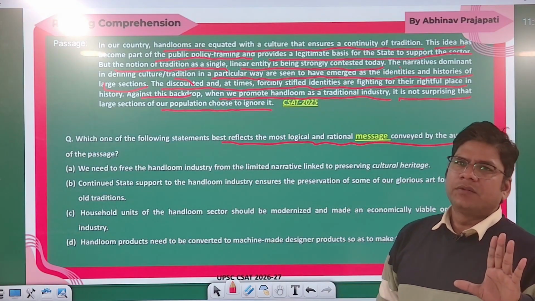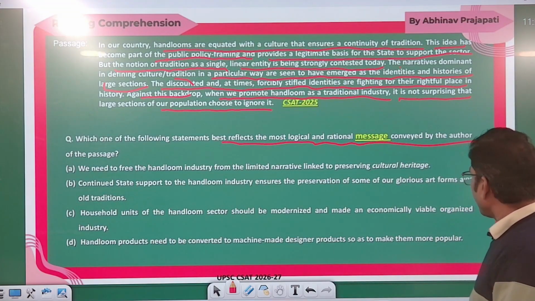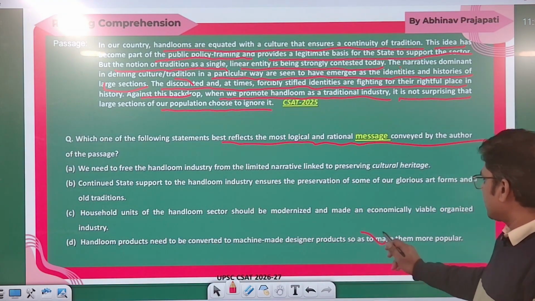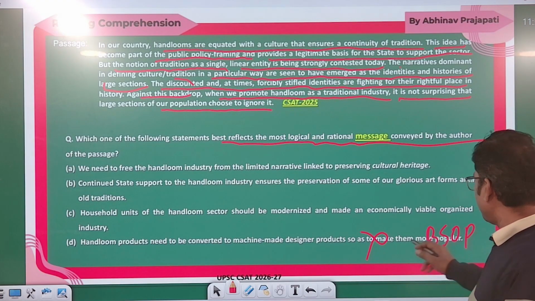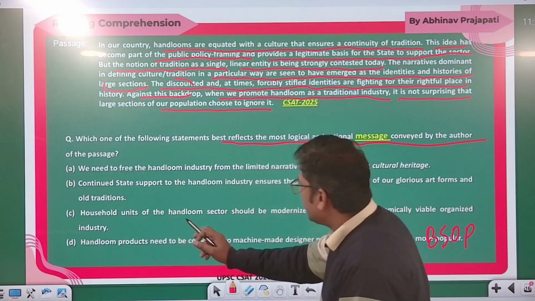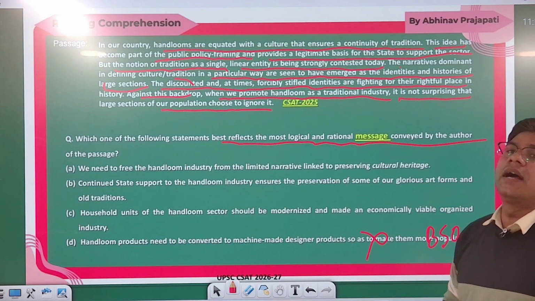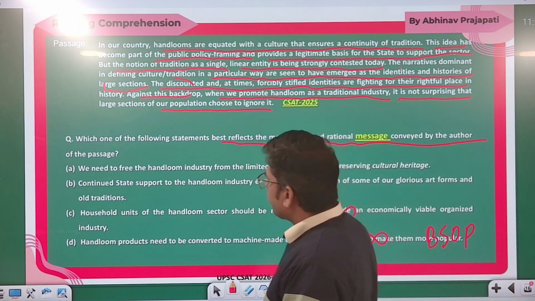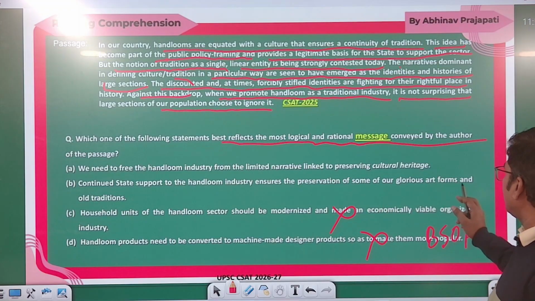So first you have to use the elimination method. If you see, handloom products need to be converted into mechanized, not discussed in the passage. This is beyond the scope of the passage. Okay, so this is not correct. Household unit of the handloom sector should be modernized. It's not talking about modernization, upgradation of the handloom sector. So this is also not correct. Continued research support to the handloom industry ensures the preservation of some of the glorious forms of our old tradition.